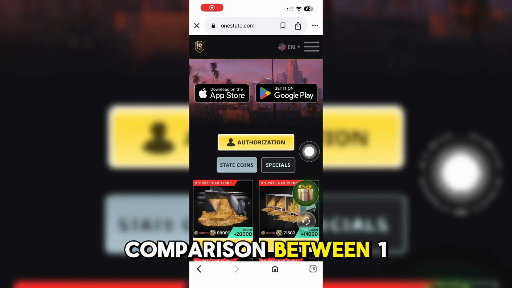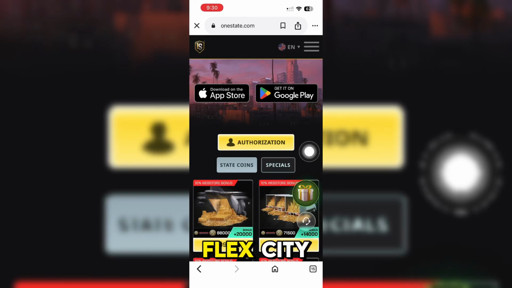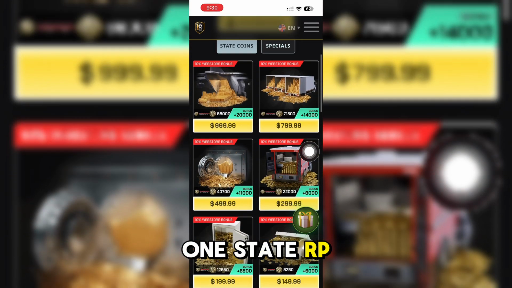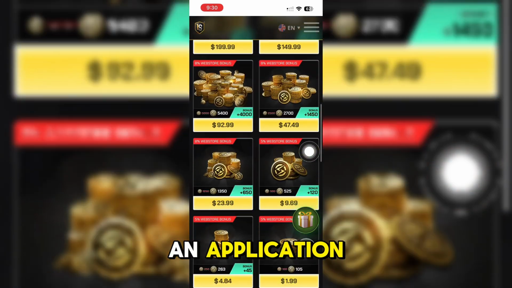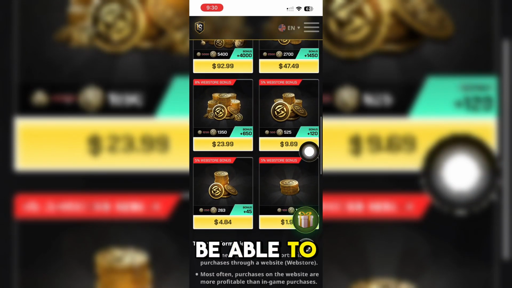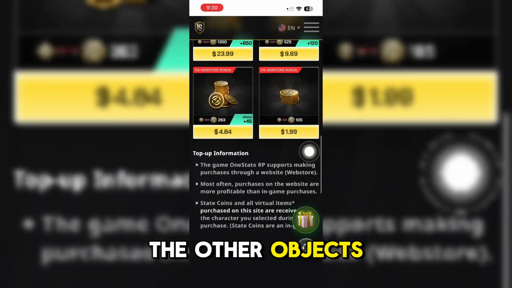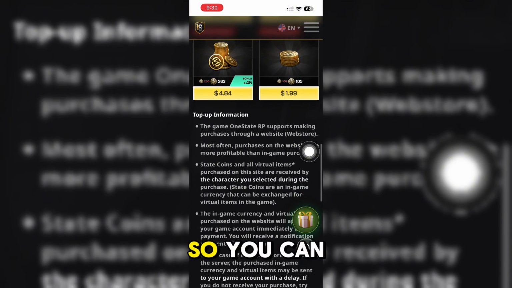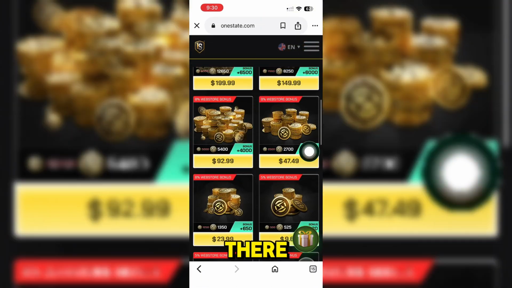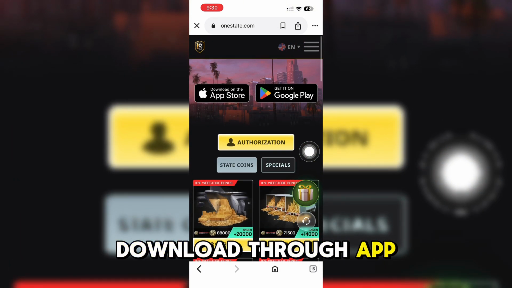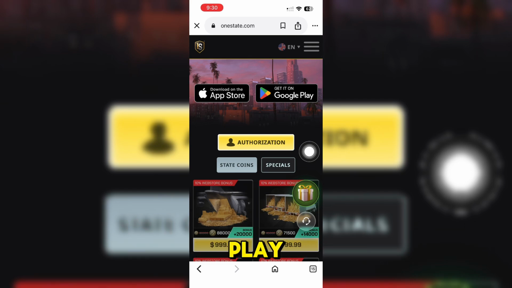Here's a comparison between One State RP and Flex City. One State RP is just like an application where you will be able to see the other options that you can purchase. So you can purchase coins right there. This can be downloaded through the App Store or Google Play.